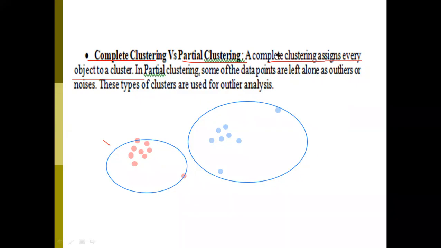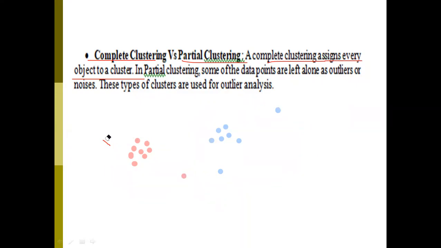And coming to partial clustering. What is partial clustering? In partial clustering, you can gather this as one group and this as one group. So now we are going to remove the outliers. We won't bother about the data points which are very far from the clusters.